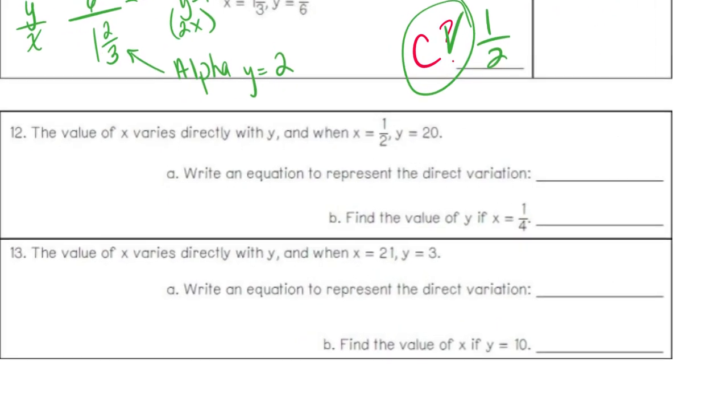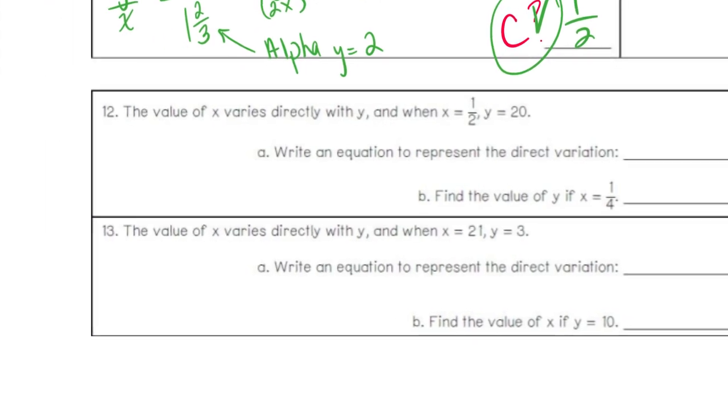All right, so let's look at this one. This one's a little trickier. You should open your binder. So it tells us that the value of x varies directly with y, and when x is equal to 1/2, y equals 20. So first off, we've got to know what the direct variation is. So y over x. And then what am I putting in? 20 over 1/2. And what do you get? 40. That means your k is 40.